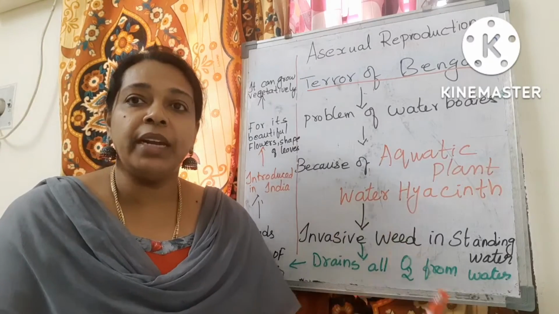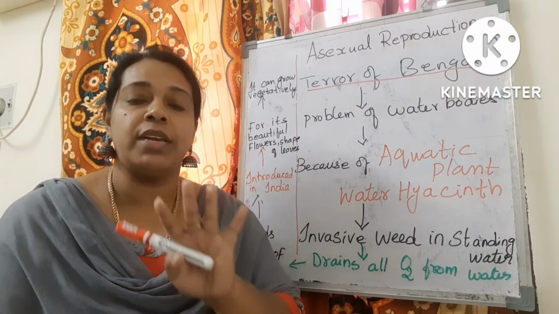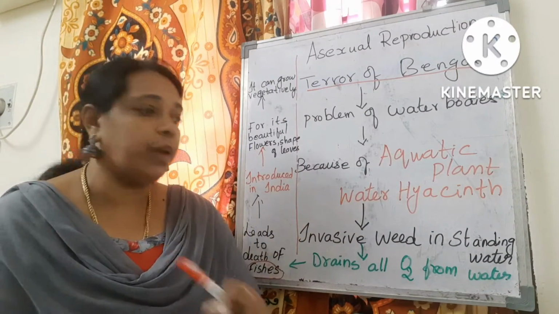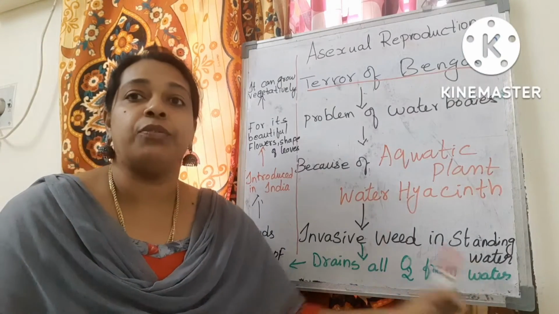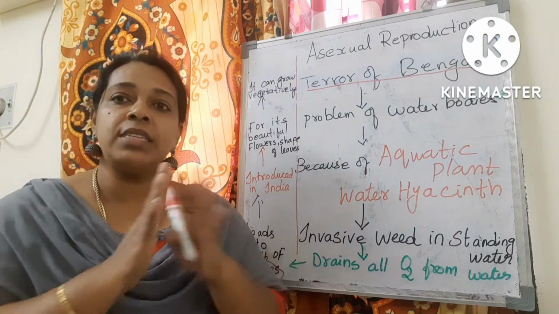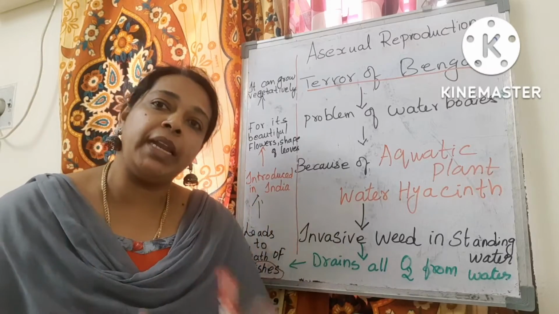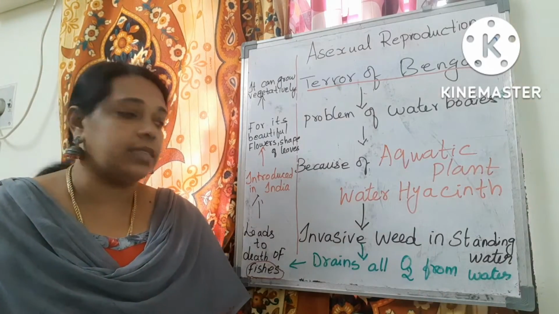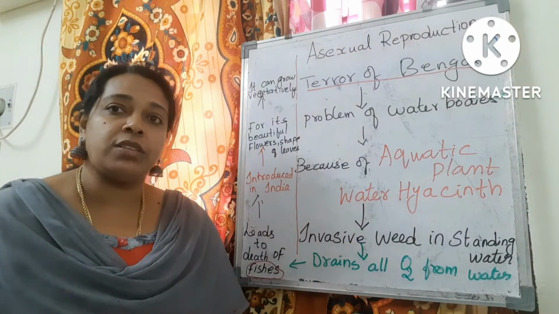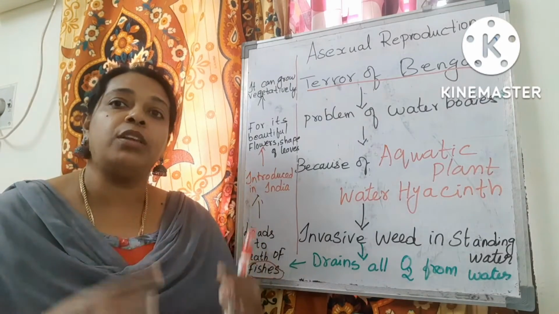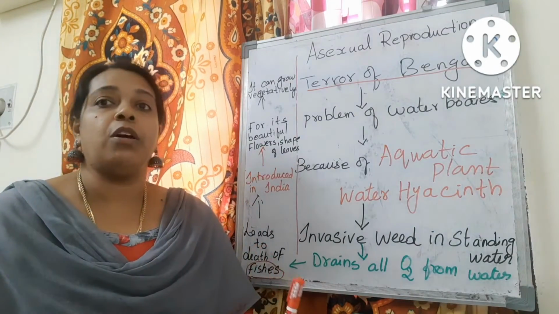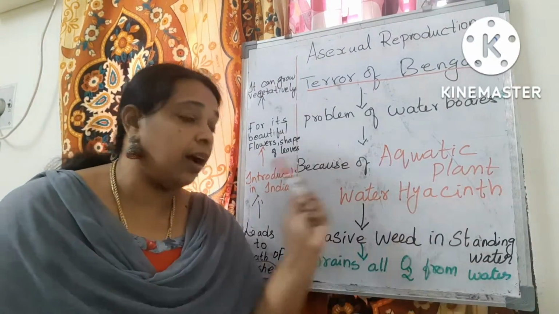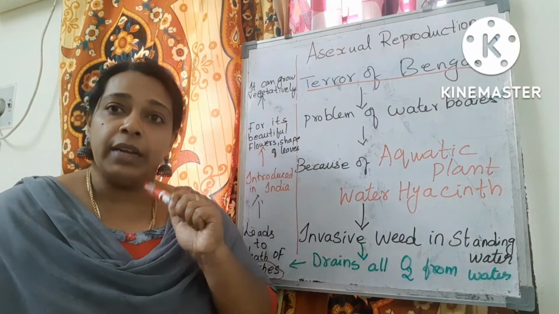What is this weed? A weed is nothing but an unwanted plant. In Tamil, it is known as kolai. Why actually, what is the problem? It is named the terror of Bengal because it drains all the oxygen from water. If all the oxygen is depleted from water, what happens? In standing water, we have many aquatic organisms. These organisms will not get oxygen, and most of the fishes or all the fishes die off because of this depletion. And this plant is not a native of Bengal.